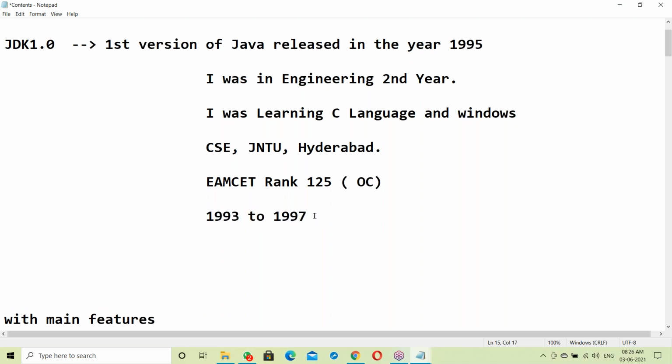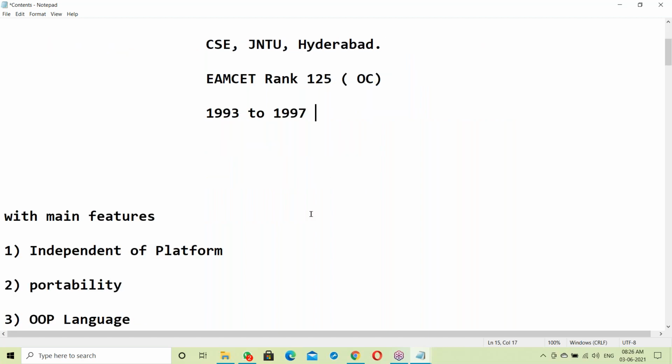I have almost 23 to 24 years of experience in the software field, most of it on Java. In total, I completed 18 projects. The first two were on C language and embedded C, the next 12 on Java, and the next 4 on Hadoop and big data. That is my whole career.